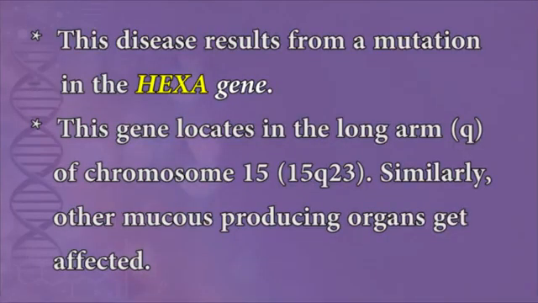This disease results from mutations in the HEXA gene. This gene is located on the long arm of chromosome 15. The HEXA gene encodes the protein called beta hexosaminidase A, which is present in lysosomes.